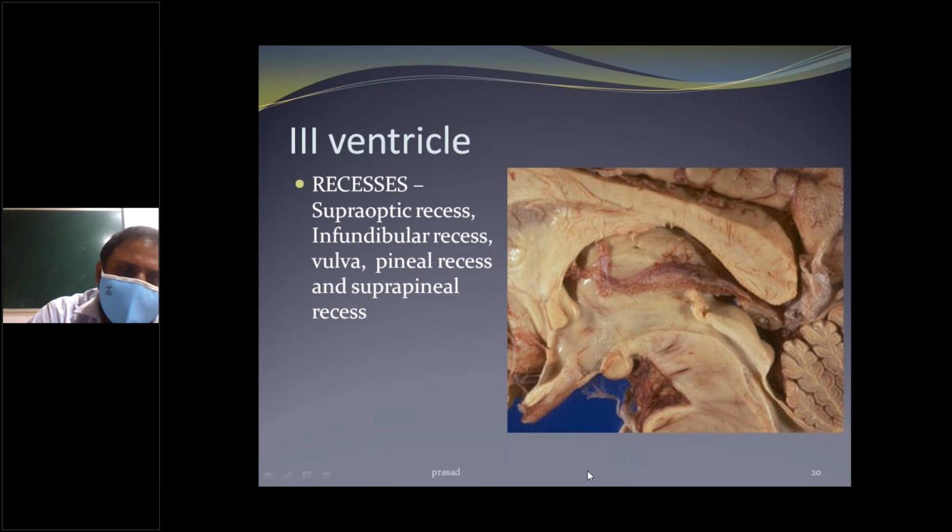Superior, the supraoptic recess, the infundibular recess, and the pineal recess and suprapineal recess. There are four recesses here: first the supraoptic, then the infundibular, and the pineal and suprapineal recesses.